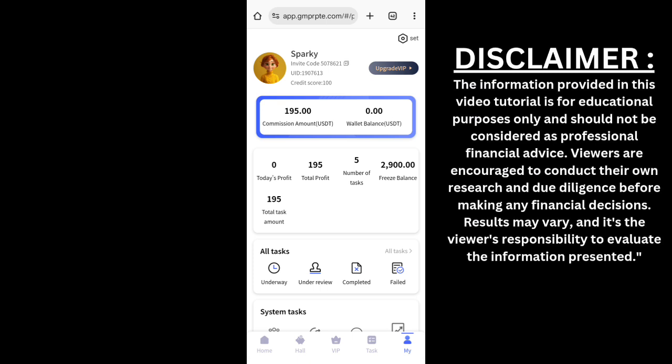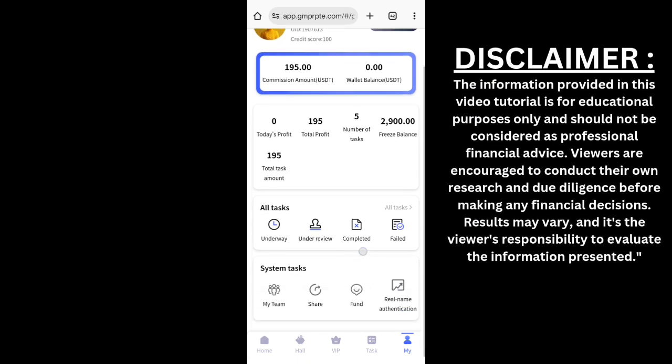Now this platform has 3 requirements one needs to meet before he or she can place a withdrawal. The first requirement is that you have to earn at least 200 USDT on your dashboard or on your profile from the tasks you perform on the platform. And then the second requirement is that you need to invite 10 friends to do KYC. KYC simply means know your customer. That is to verify the account, and then they must accumulate a minimum of 400 USDT, which I will show you guys when you come to my team.